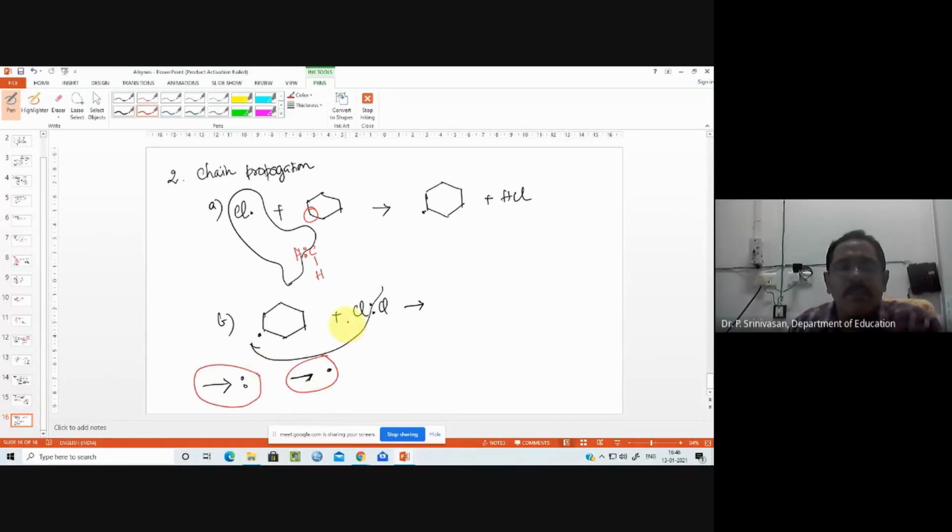So it moves here and forms chlorocyclohexane. Sorry, anyway, the Cl will be attached, plus Cl dot. This is the second step.